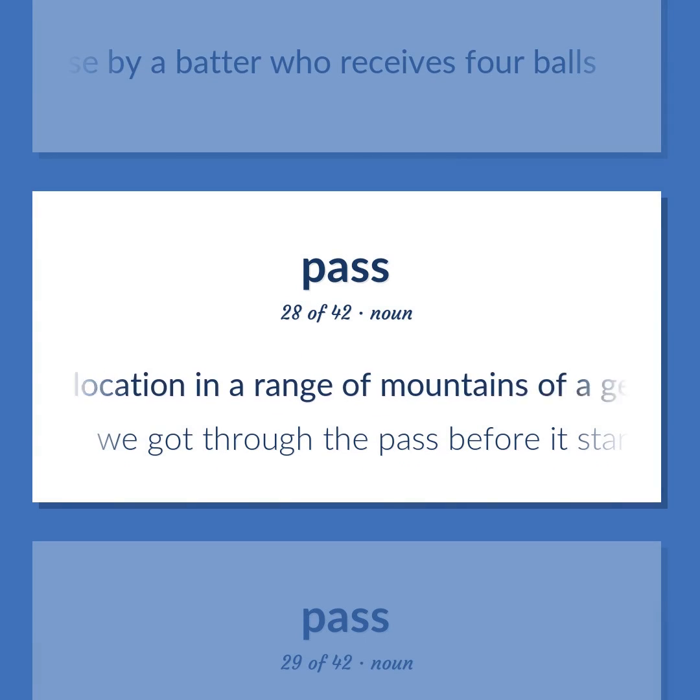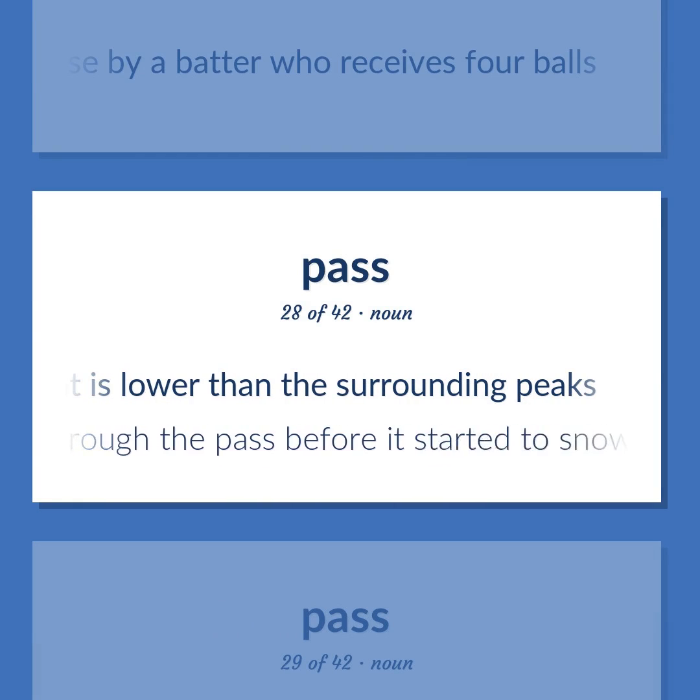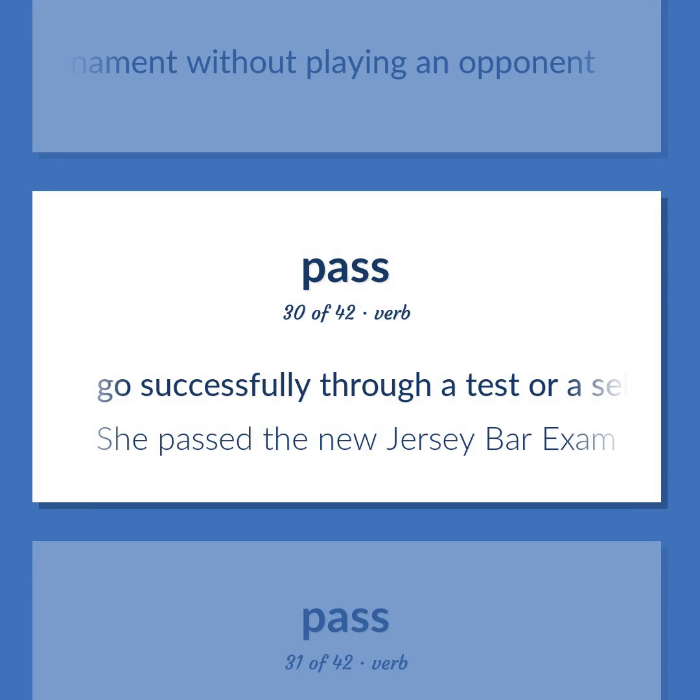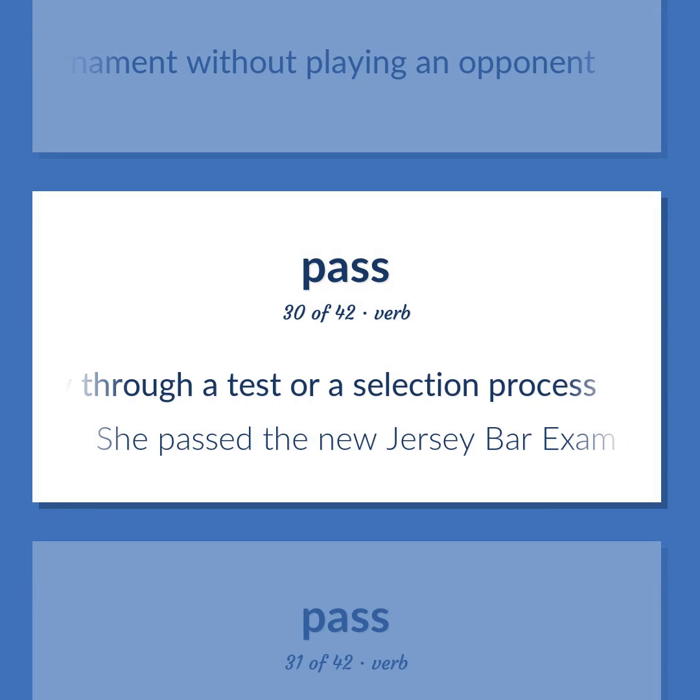The location in a range of mountains of a geological formation that is lower than the surrounding peaks. We got through the pass before it started to snow. An automatic advance to the next round in a tournament without playing an opponent. Go successfully through a test or a selection process. She passed the New Jersey bar exam and can practice law now.